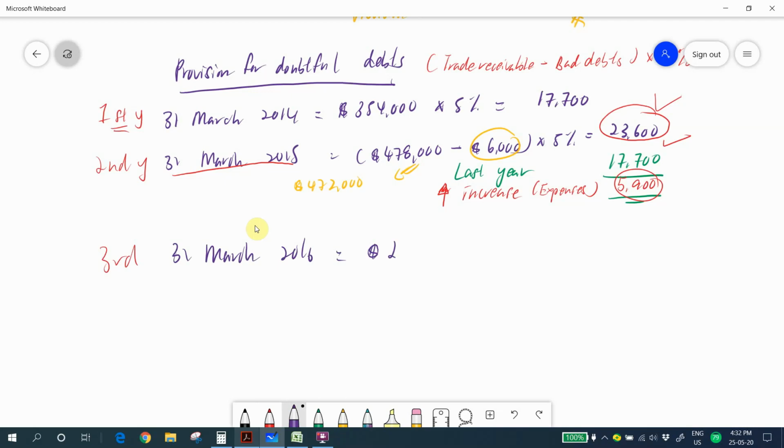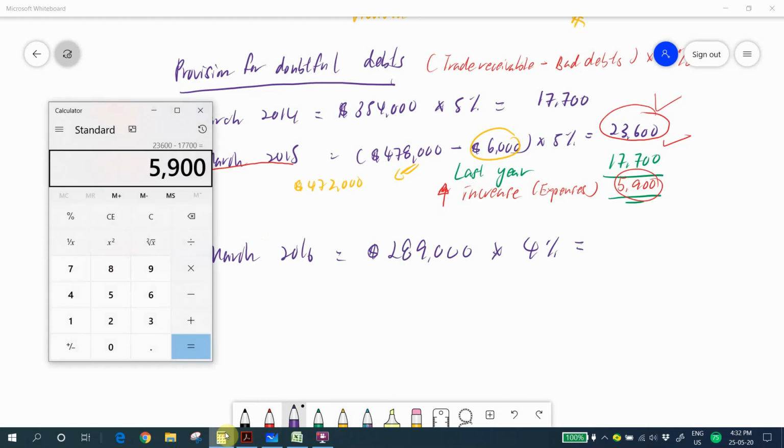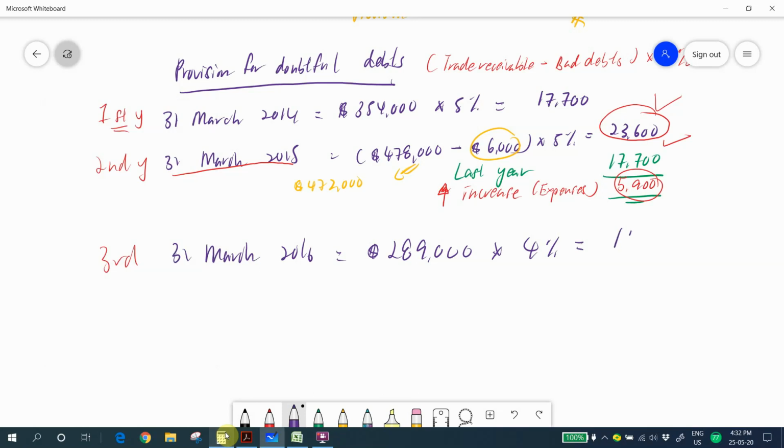My trade receivable balance is 289,000. I don't have any bad debts, so I can ignore this minus, and the rate is 4%. Answer: 289 times 4%. So I get 11,560 for this year.